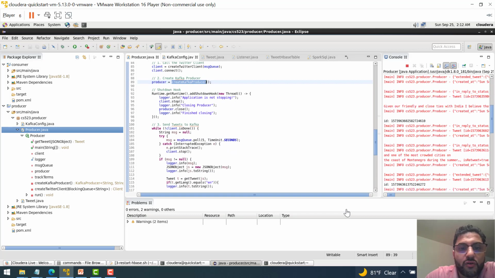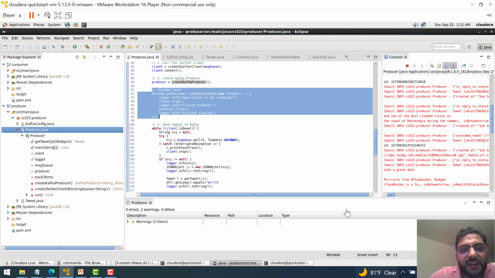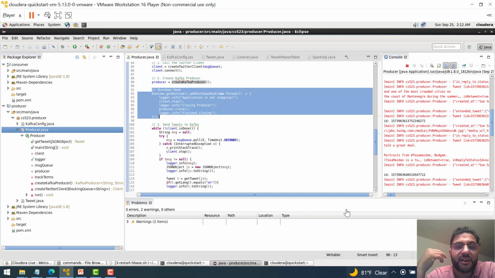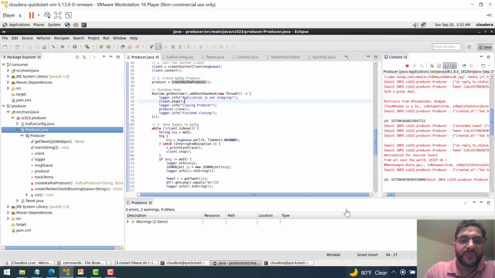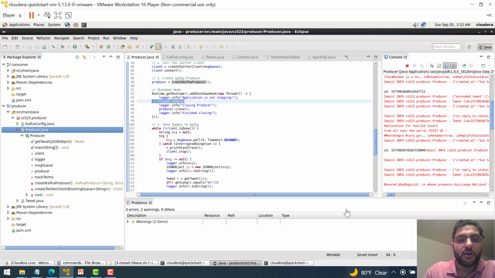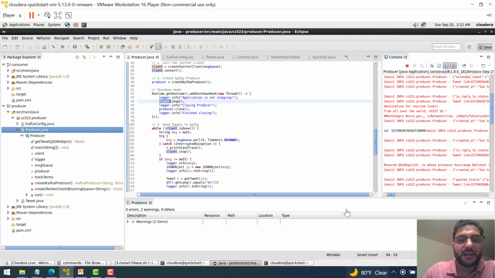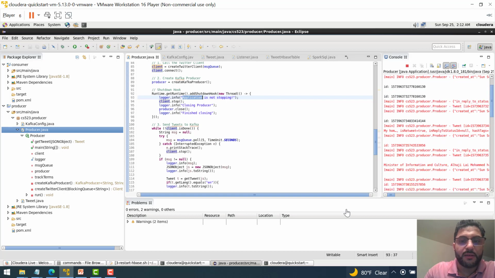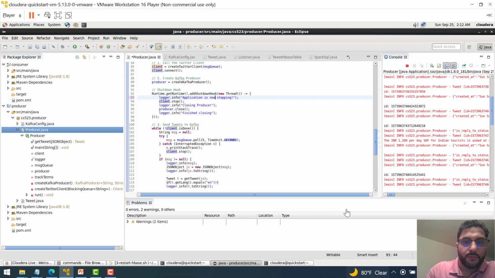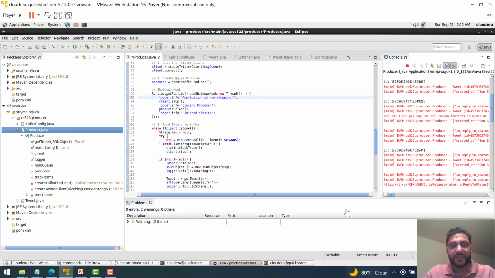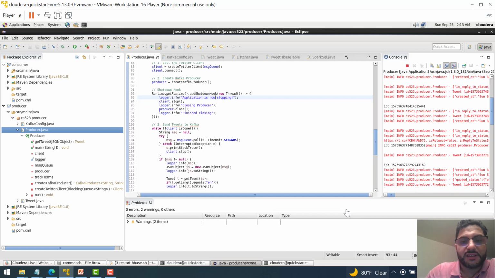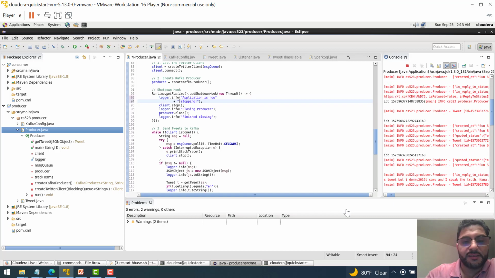Then I'm gonna go through something very interesting here. If I close the application, the producer and the client is still running in the background. So I need to make sure that I stop it by myself. So when I shut down the hook, I make sure that the client is stopped and the producer is stopped, and also I'm logging what's going on. Application is now stopping, and then closing the producer and closing the client.